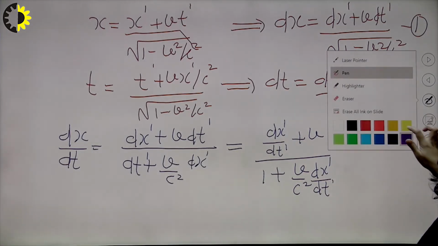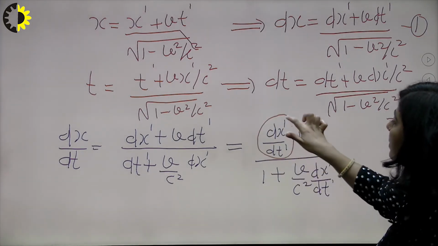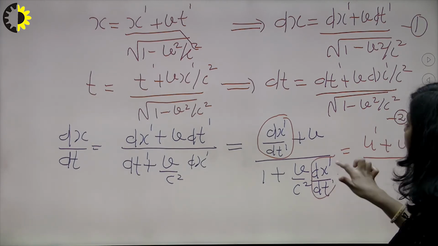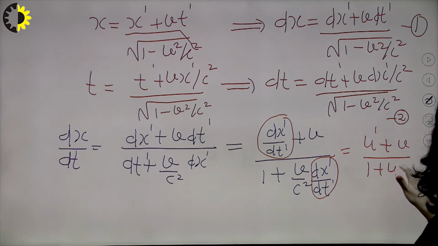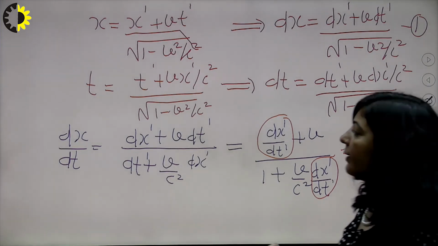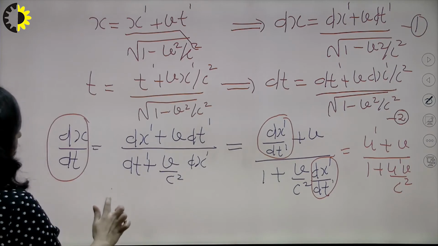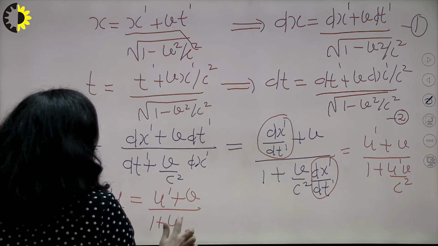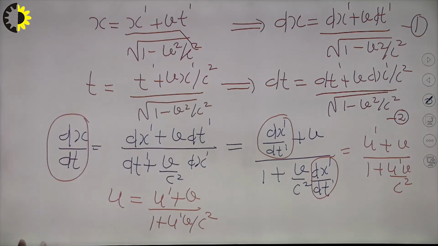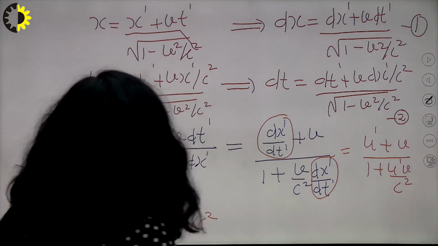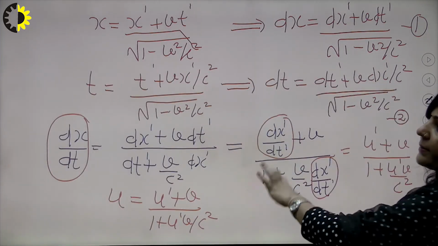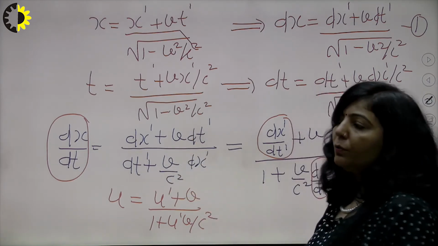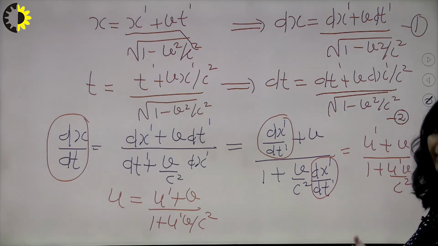So now we are at this particular point here. You know what this is? This is u dash plus v upon 1 plus u dash v upon c square. So what is the final result? What is this? This is your u. So u is equal to u dash plus v upon 1 plus u dash v upon c square. This is the derivation part: if you want to write u in terms of u dash, then you have to apply these inverse equations, and if you want to write u dash in terms of u, then you use the direct equations. I hope this derivation part is clear.